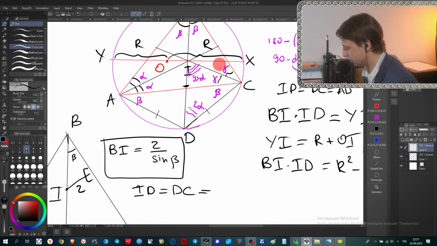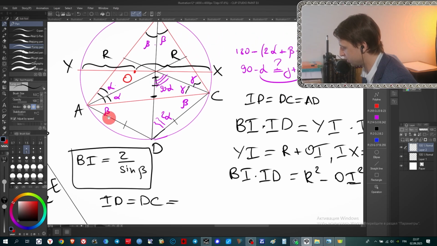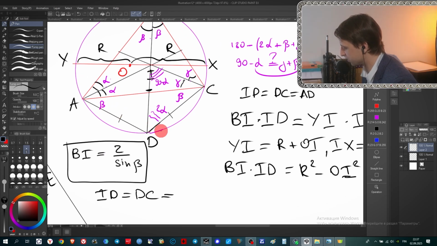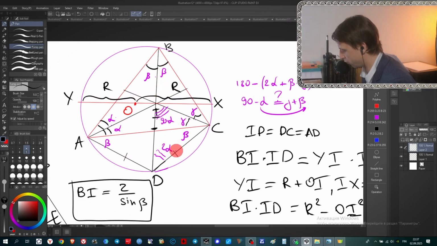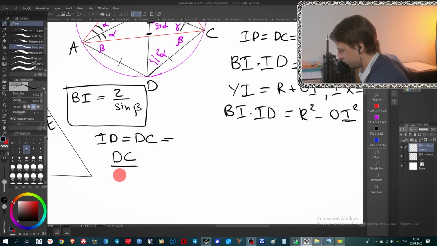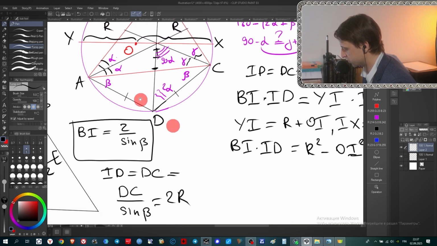And what about DC? DC belongs to this big triangle. And as you can see, this big triangle is also inscribed in a big circle, the big purple circle. It means that DC can be obtained using the sine theorem. The sine theorem in this triangle looks like DC divided by the sine of the opposite angle beta equals 2R, where R is the radius of the circumscribed circle.